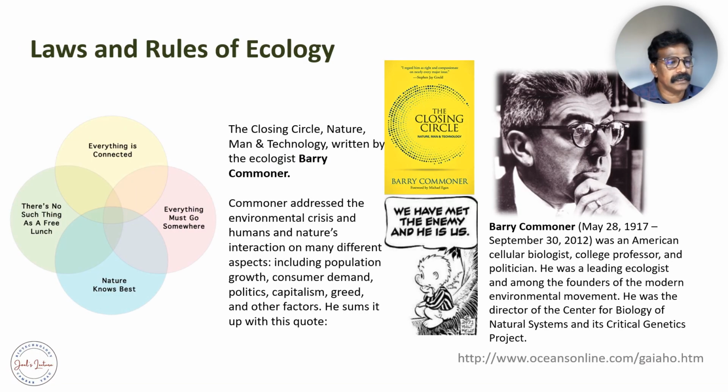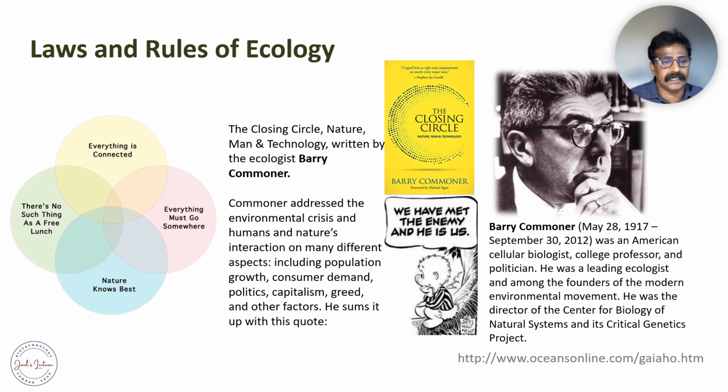When we talk about the rules of ecology, the first person who comes to our mind is the scientist, the American cellular biologist Barry Commoner. He was a college professor and later turned into a politician.